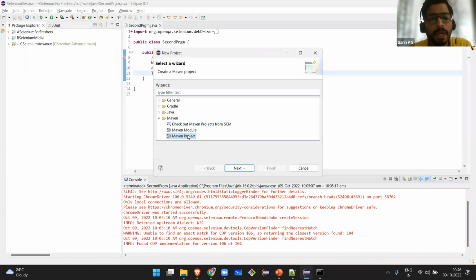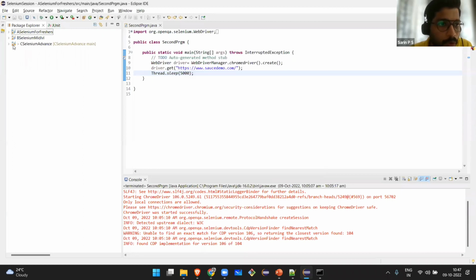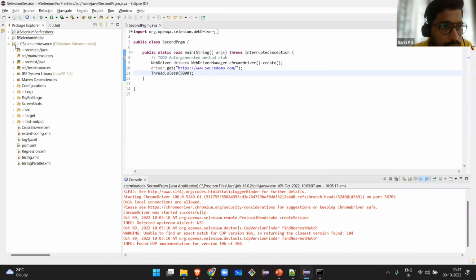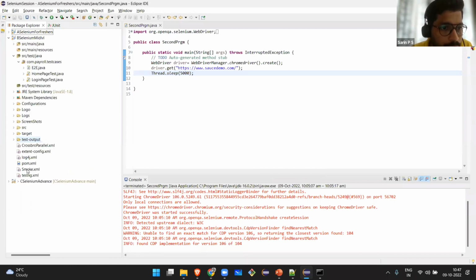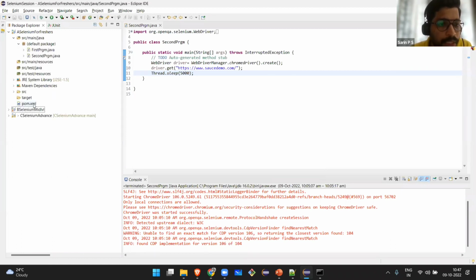The next question will be, why are you not creating a Java project, and why are you switching to a Maven project? The answer can be seen once I have created the Maven project. If I create a Java project and open it when it is completed, you won't get the file known as pom.xml. From the Selenium learning perspective, pom.xml is a very important file. If you create a Java project, you won't get pom.xml.